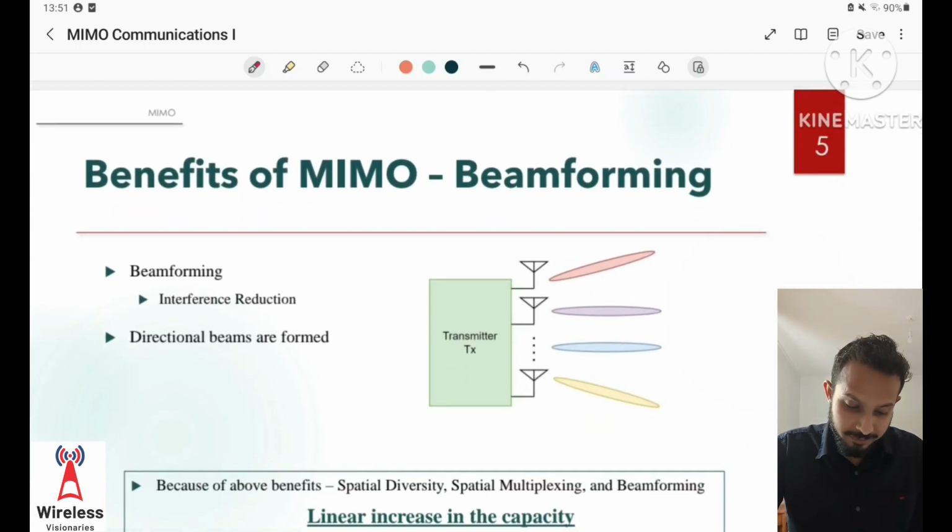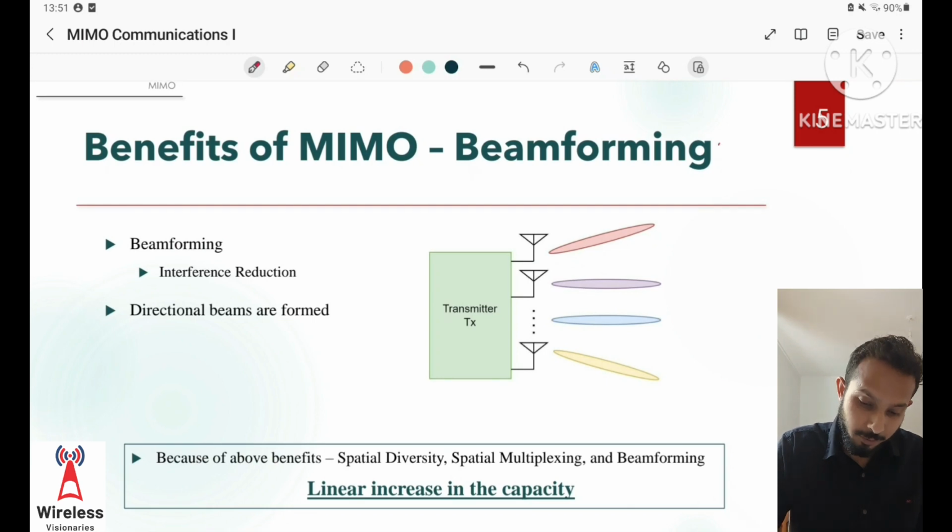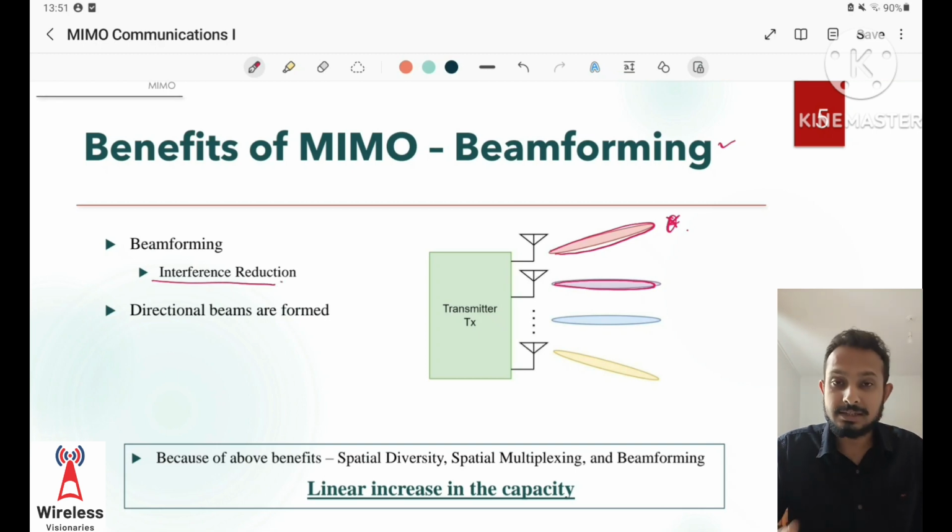The next benefit of MIMO is beamforming. What beamforming is and how it is achieved, we have covered in our previous video. With beamforming, beams which are very narrow and directional are formed towards the user direction, and the signal is sent in a very directive manner towards the users. So this also helps in reducing the interference between the ground users.